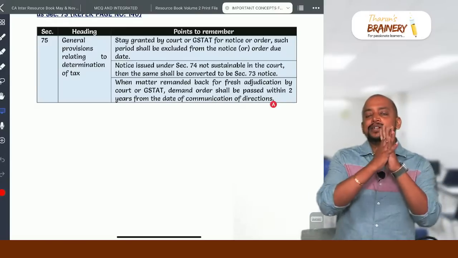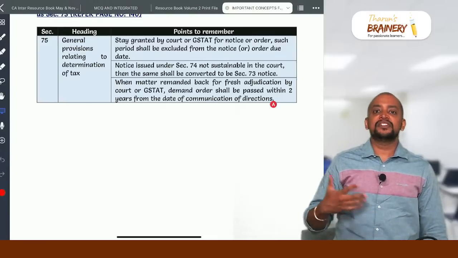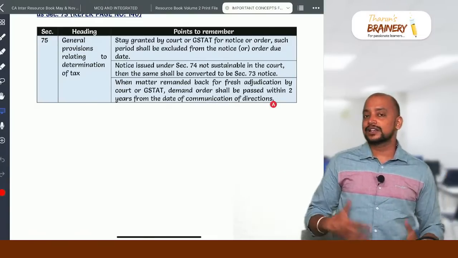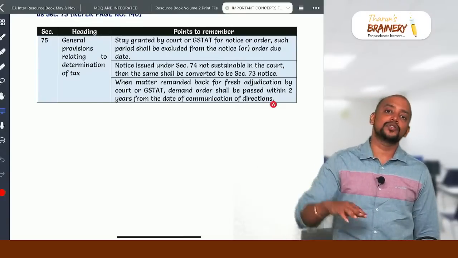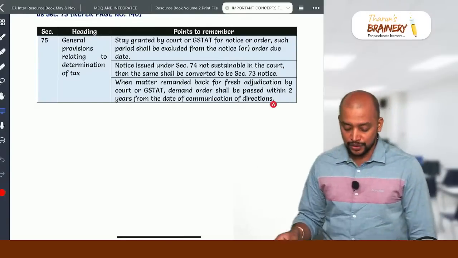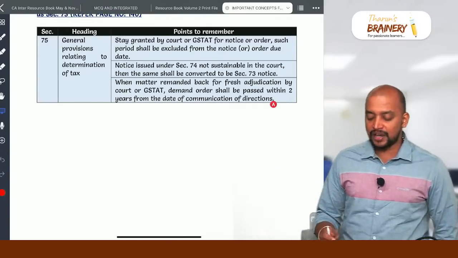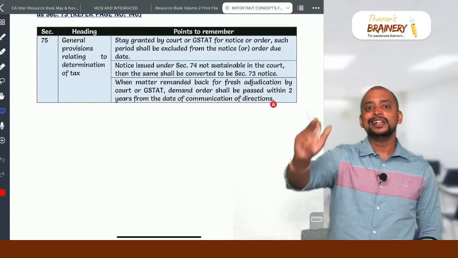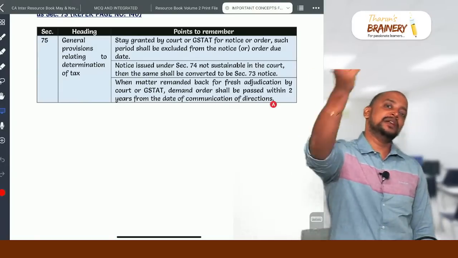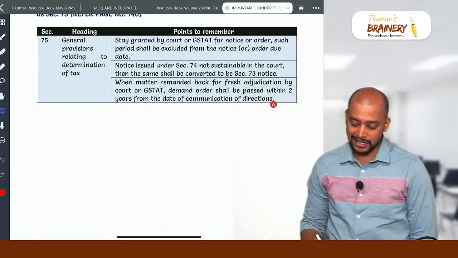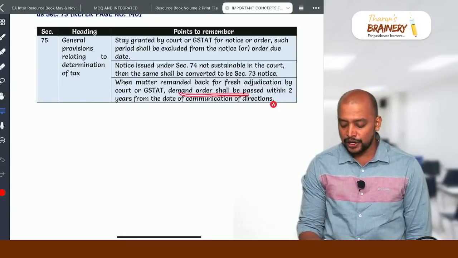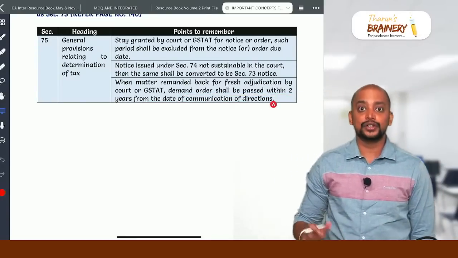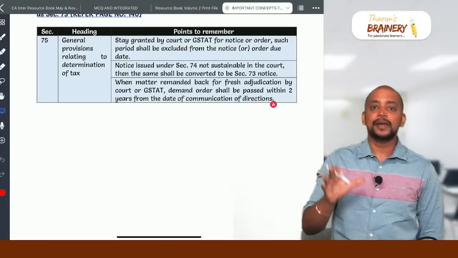First, department initiated 74, but we went for appeal and stated that there is no fraud. The court is also agreeing that there is no fraud. Now, the same 74 notice should be trimmed to 73 notice when the matter is remanded back for fresh adjudication. So, what will the appellate authority do? Appellate authority will say, okay, this is not on account of fraud, so they will remand the matter back for fresh adjudication. Then in that case, demand order should be passed within 2 years from the date of communication of direction. Usually demand order should be passed within a prescribed time limit.